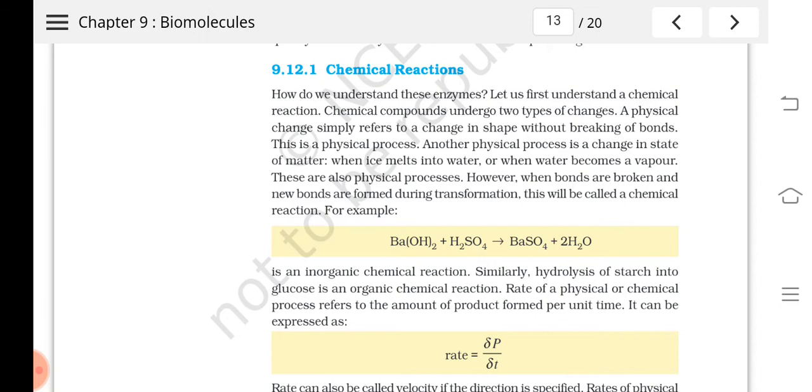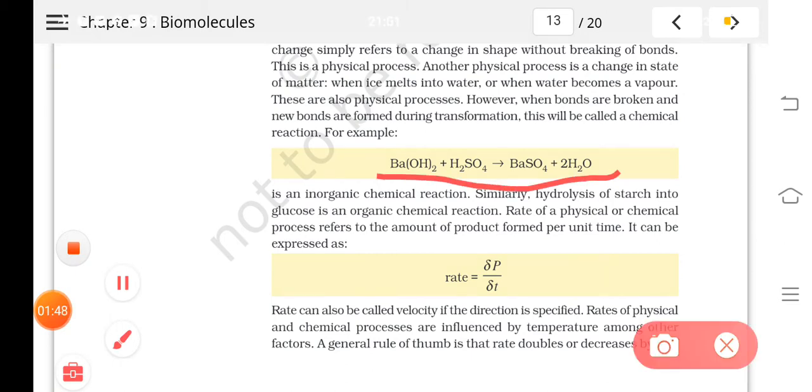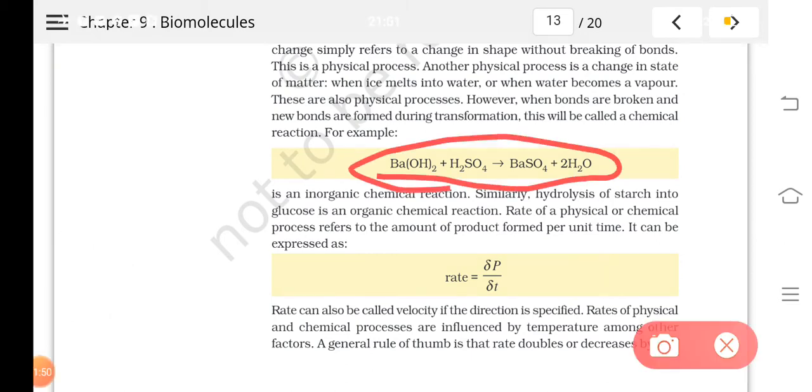All these are physical changes, where there is no breaking or formation of new bonds. But sometimes you can see reactions which include the breaking of certain bonds and the formation of new bonds. So this kind of reaction is called what? Chemical reactions. One example is given here, where bonds are formed and broken between these two, and new bonds are formed also.